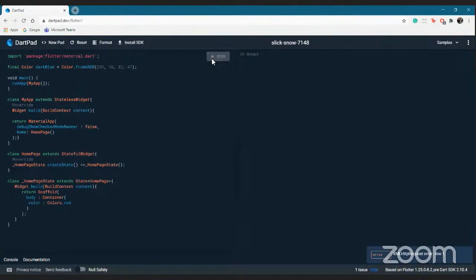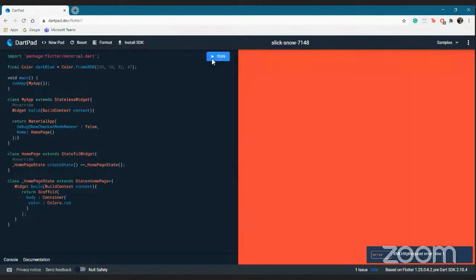Also, people might be wondering how it compiles online when Flutter is not installed out there. I'll tell you how: this online DartPad converts the Dart code into JavaScript code, and after it converts it into JavaScript, it renders on your screen. So it is basically dart2js for an online platform. It's a very easy playground if you want to just experiment with Flutter.